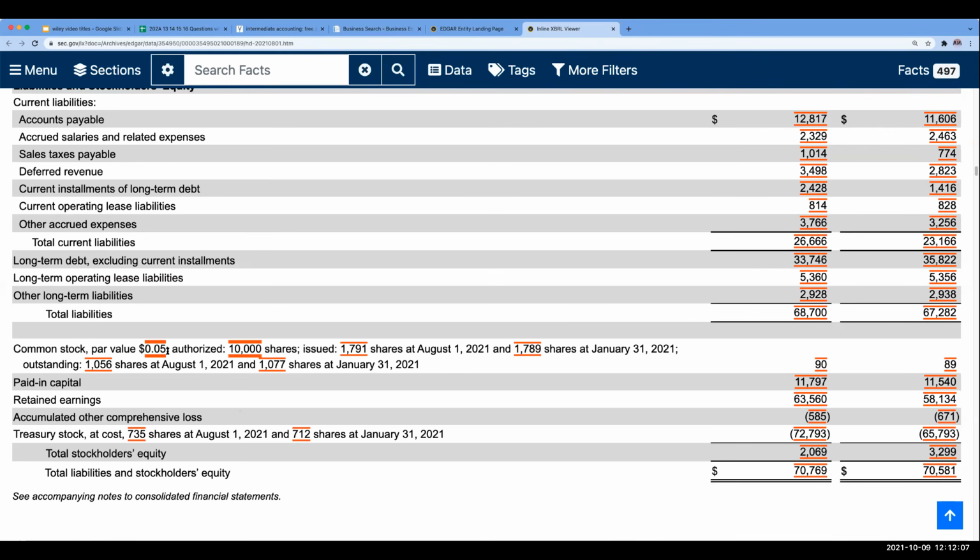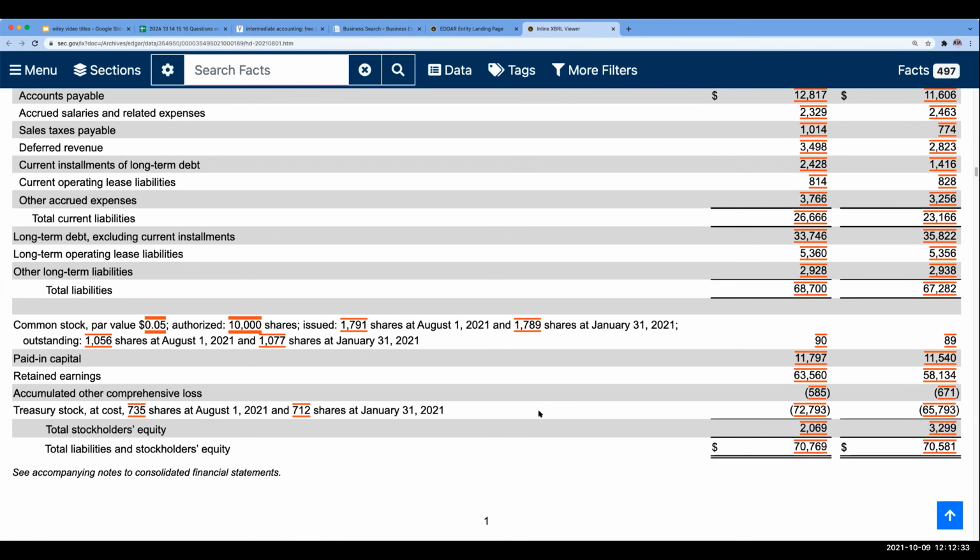So when I look at this, 5 cents par, 10 billion shares authorized, I've issued 1.7 billion shares. Now, when you look at it, the outstanding shares are less than the issued shares. And why is that? It's because they have repurchased massive amounts of their own stock.